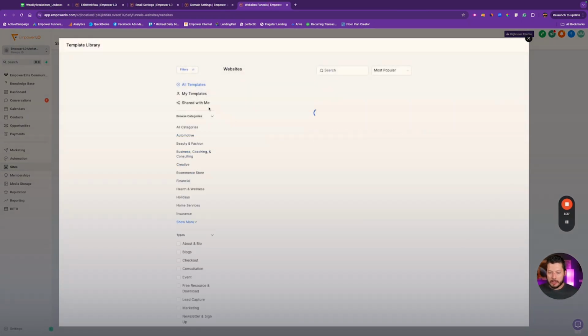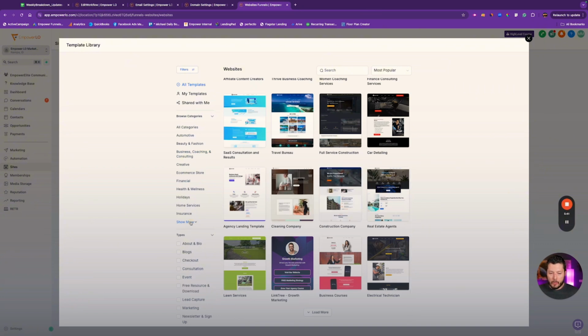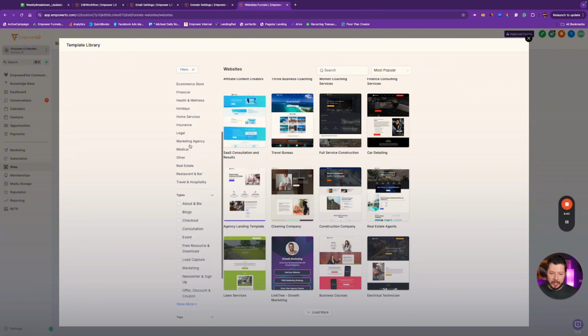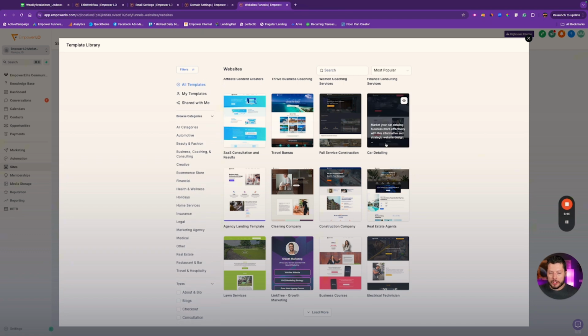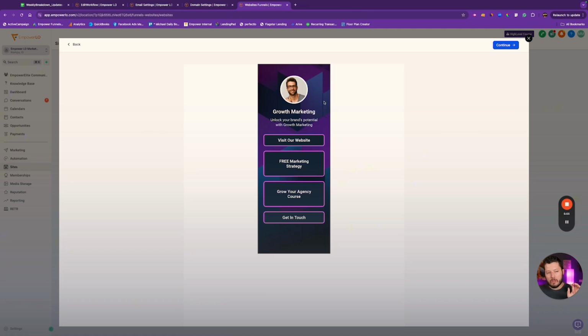You come in here, create from a template. You've got so many to choose from. We don't restrict this at all. I know that, obviously we only serve the mortgage industry, but at the end of the day, a lot of these templates are just cool templates to have. Like, look at this Linktree. This one's really cool. This is a Linktree replacement, built-in template right in there, plug and play, ready to go.